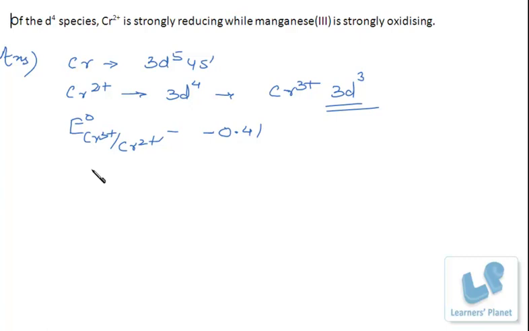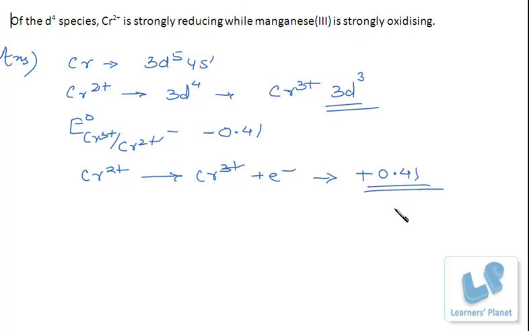That is the conversion of Cr2 plus ion forming Cr3 plus ion plus an electron. The oxidation potential here is plus 0.41.